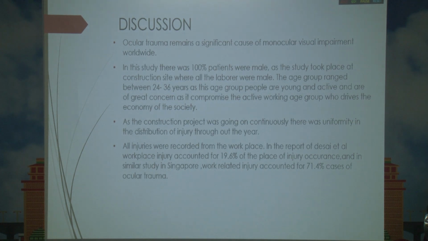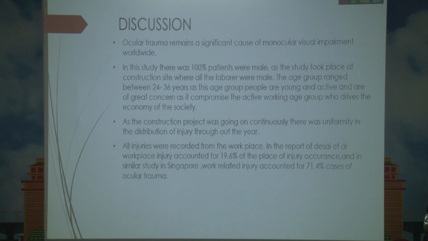Ocular trauma remains a significant cause of monoocular visual impairment worldwide. In this study, 100% of patients were male, as the study took place at a construction site, where all laborers were male. The age group ranged between 24 to 36 years. People in this age group are young and active, and are of great concern as they comprise the active working age group who drives the economy of the society.